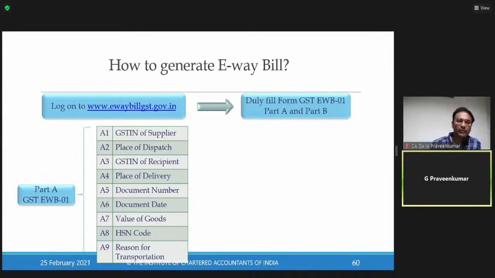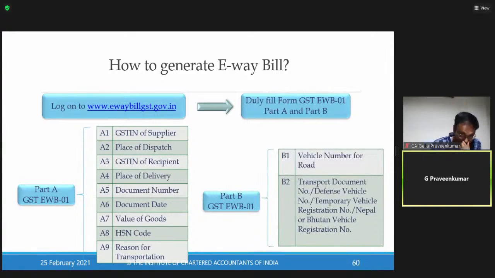Who is the consignor? Who is the consignee? From where the goods are dispatched, where the goods have to be reached. What is the document? Is it an invoice or is it a delivery challan? Details of the document along with the reasons for transportation. Next, part B. This is the important thing. Your entire e-way bill is dependent on this part B, where it will have the vehicle number and the transporter ID.